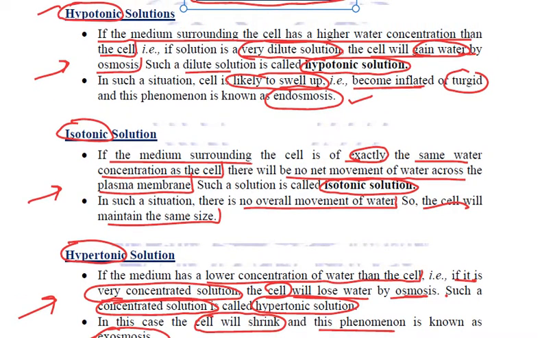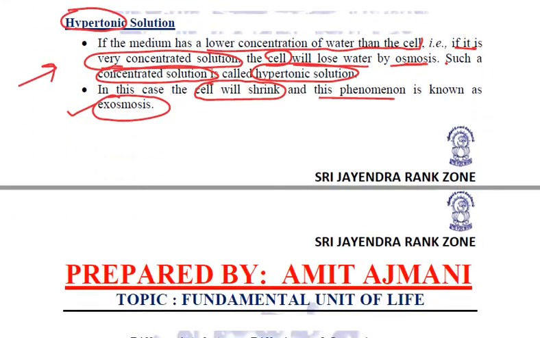Based on this phenomenon, we have seen many common observations. When we keep dry raisins in water, they swell. Why? Because water moves inside the raisins, endosmosis takes place. That is why they swell. But if we keep grapes in a concentrated salt or sugar solution, they will shrink because of the process of exosmosis. Clear? So these are the various types of solutions. This is about diffusion and osmosis.